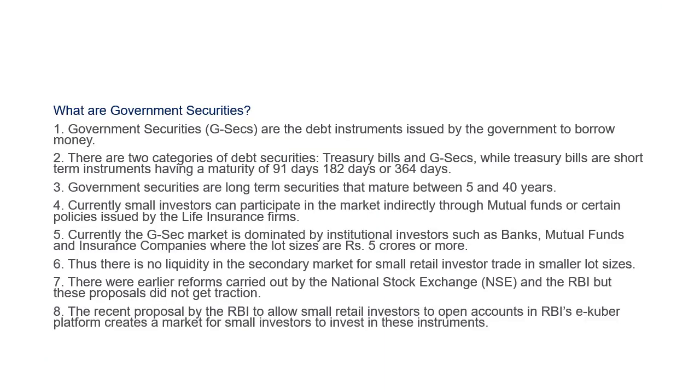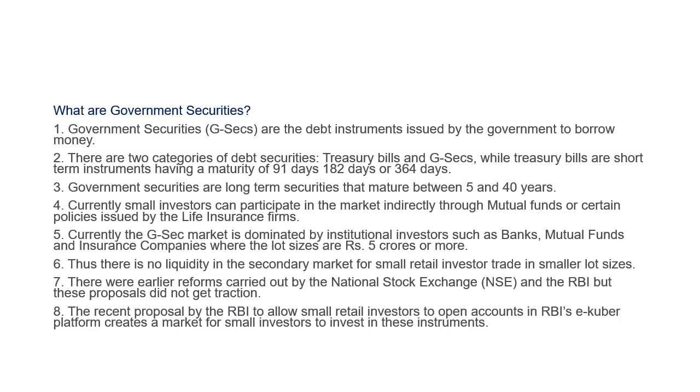So what are GSECs, that is government securities? Government securities are nothing but debt instruments issued by the government to borrow money. Basically, these government securities are issued by the RBI on behalf of the government, and they are of two types. One is treasury bills and the other is GSECs. Treasury bills are short-term debt instruments. It could have a maturity period of 91 days, 182 days, 364 days, while GSECs have maturity between 5 to 40 years. So basically these are all debt instruments and the government issues them because it wants certain money to fulfill its welfare measures. So that is why government is issuing these securities.